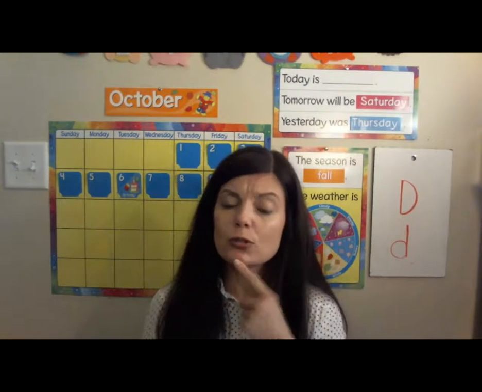Now let's talk about our number today. Our number for today and for this whole week has been the number 1. We're taking it slow so that we can remember what each of them looks like, how to count them, and how to write them. So there are more letters in the alphabet than there are numbers. So we'll take our numbers slow and then we'll add some extra things too along the way.